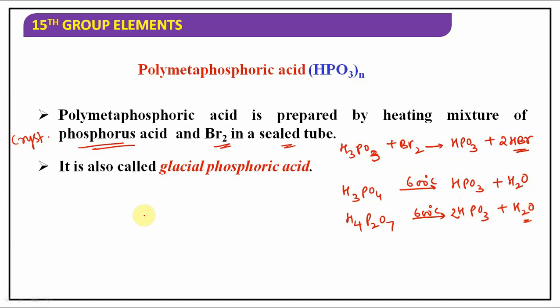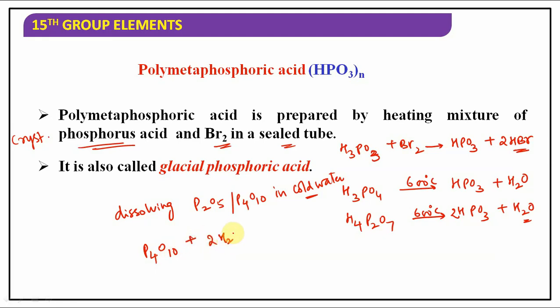Understood? By dissolving P2O5 or P4O10 in cold water, not in hot water. Hot water means you will get orthophosphoric acid. Observe it carefully. In cold water, that means at 0 degrees Celsius, it gives you metaphosphoric acid. Children, it is a transparent glassy solid, and that's why it is also known as glacial phosphoric acid. Hope it is clear.